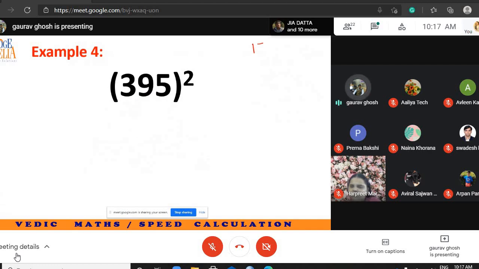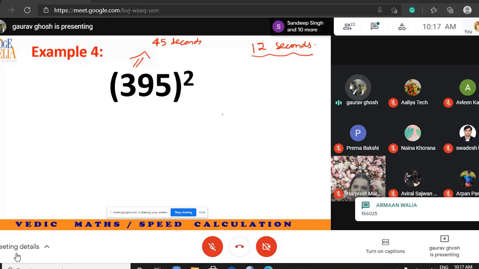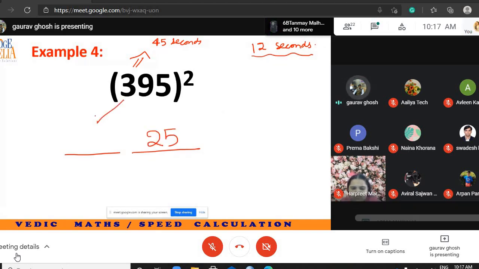Now I am giving you another one, and this time I can give you 12 seconds. If you give it to a normal student, he will take 45 seconds to solve it. But can you solve it in 10 to 12 seconds? The answer will be of 2 parts. Here I would write 25.